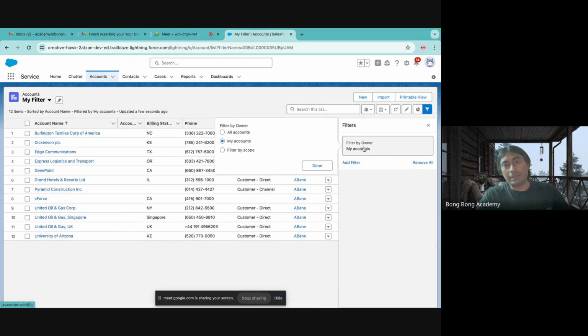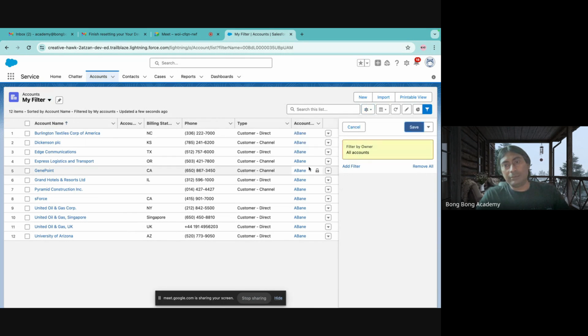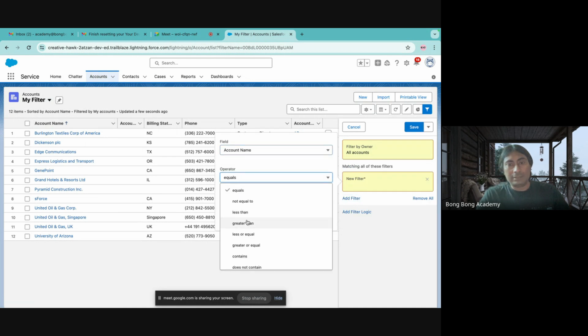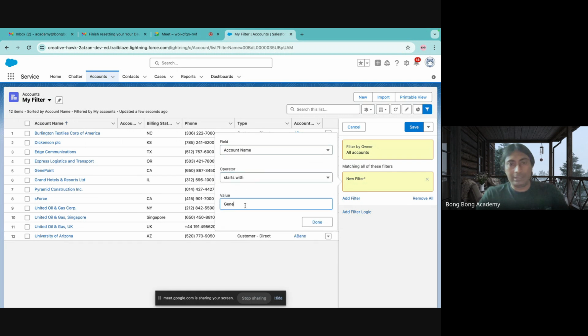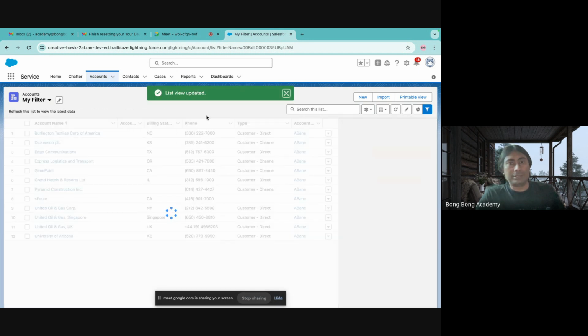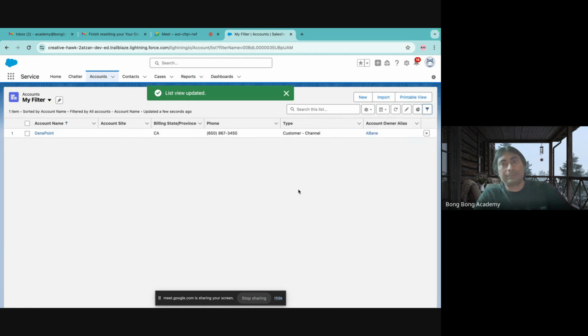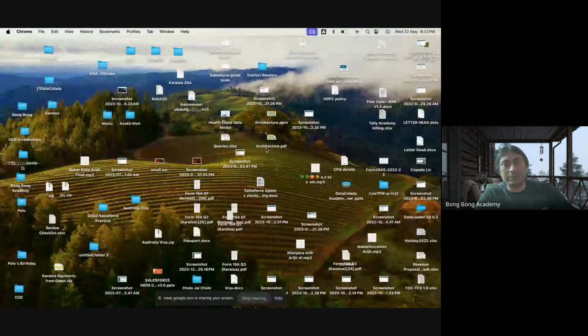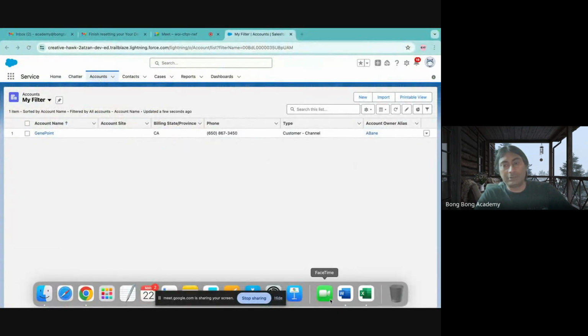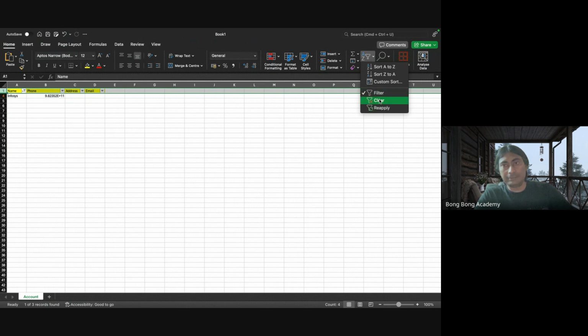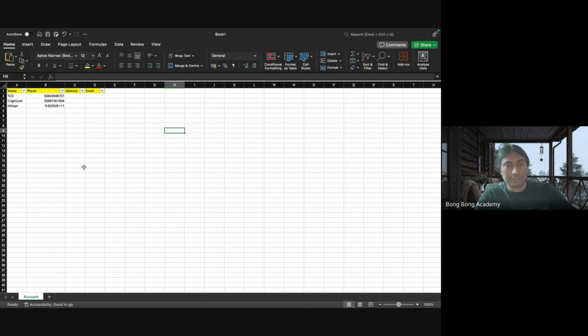And here are my filters. So I will put a filter. I will say account name starts with Gene. That is the only record I want to see. See, one record is coming. Very similar to how the Excel works. I can remove this filter from here again. All the records are shown.